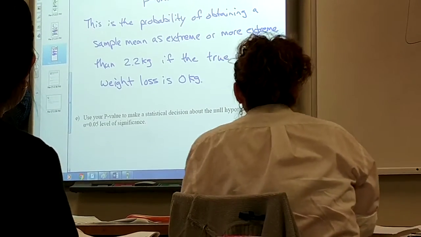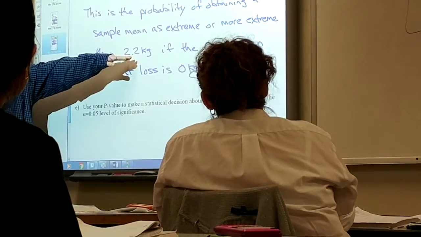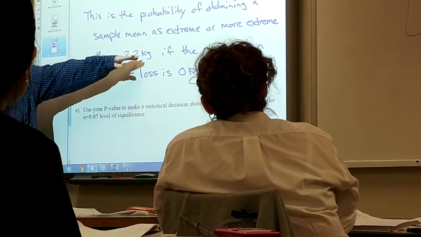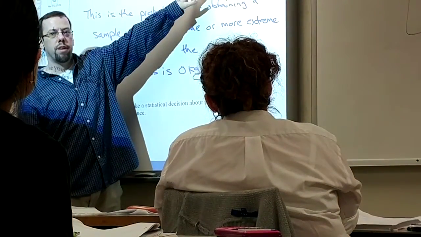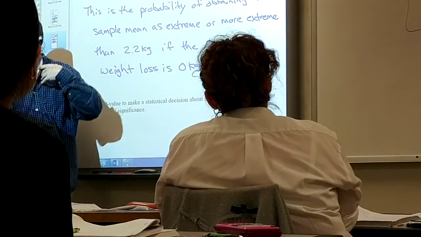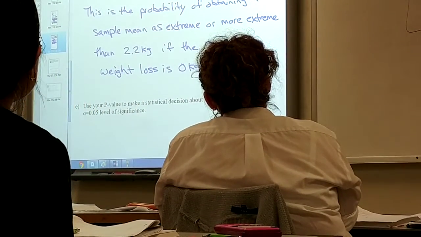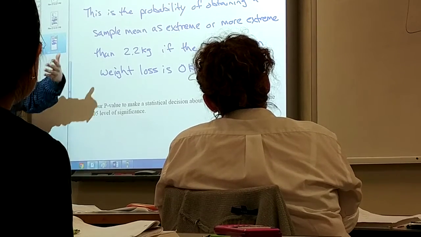The weight loss is 0 kilograms. So if that is true, the probability that I would have observed an average of 2.2 kilogram weight loss, that probability is 0.0012. The lower this is, the more extreme our sample is, if the underlying assumption is true. And that leads into the rejection decision.